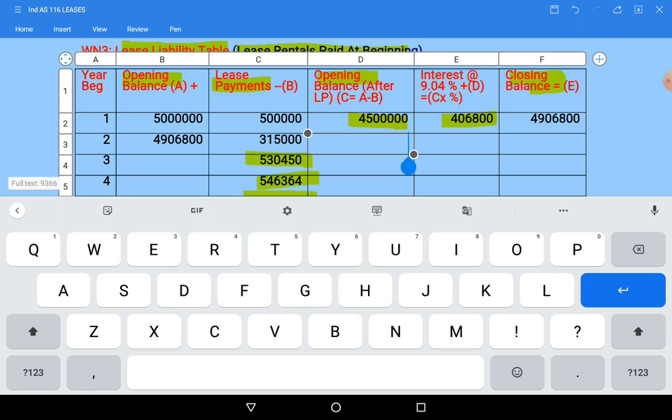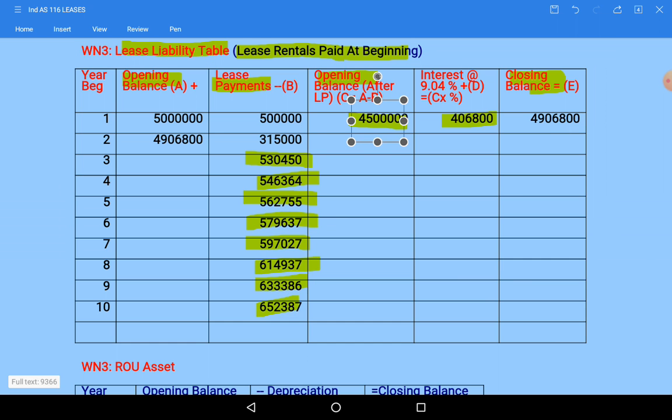At the beginning of the second year, 49 lakh 6,800 value we are having. We need to deduct lease payments 3,15,000. So balance after lease payments will be 45 lakh 91,800. Hope you are also calculating along with me.